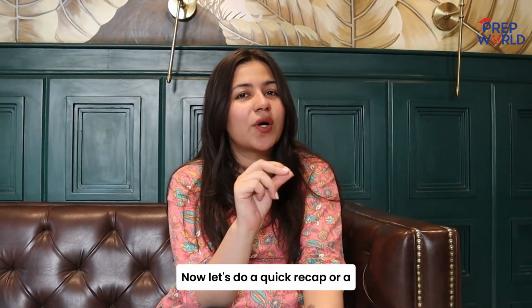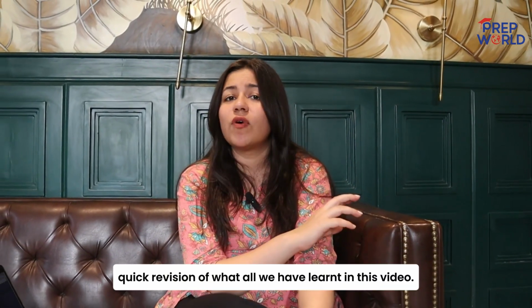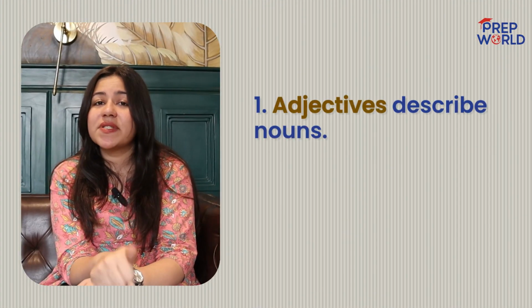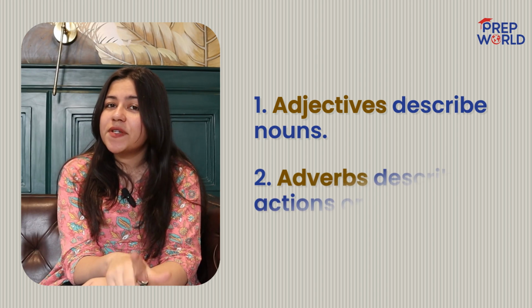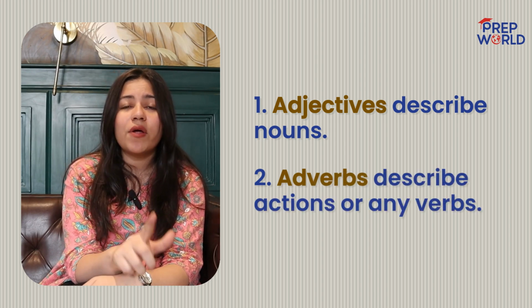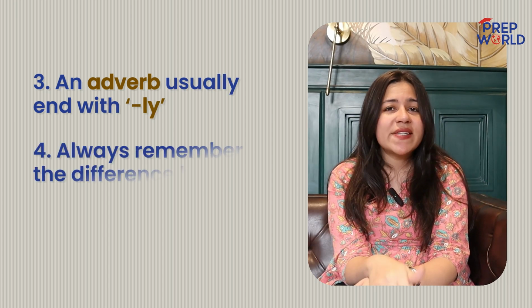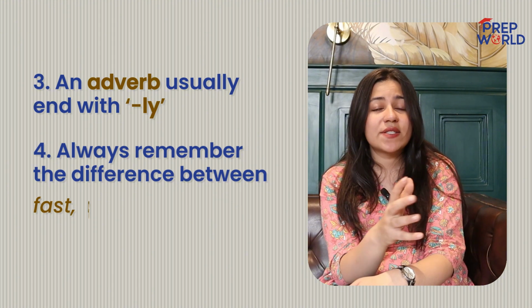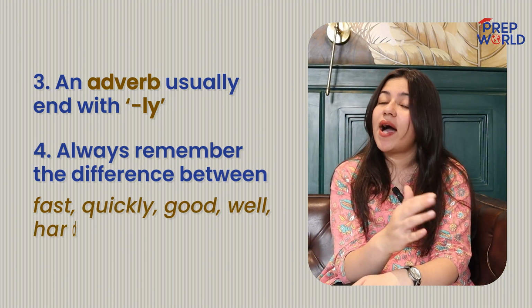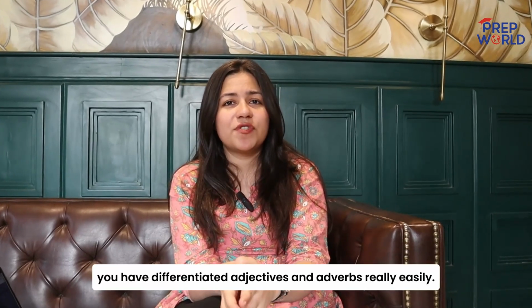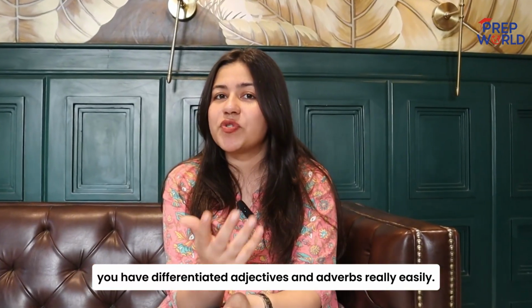Now, let's do a quick recap or a quick revision of what we have learned in this video. Number 1, adjectives describe nouns. Number 2, adverbs describe actions or any verb. Number 3, an adverb usually ends with ly. Number 4, always remember the difference between fast, quickly, good, well, hard and hardly. And see guys, just like this, you have differentiated adjectives and adverbs really easily.